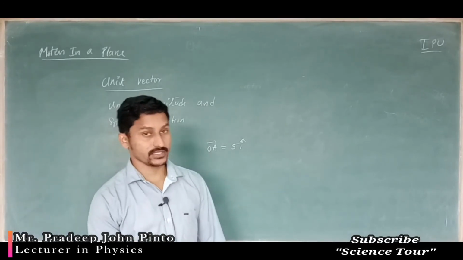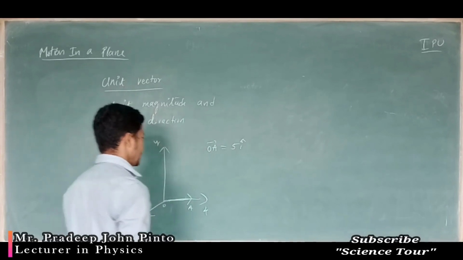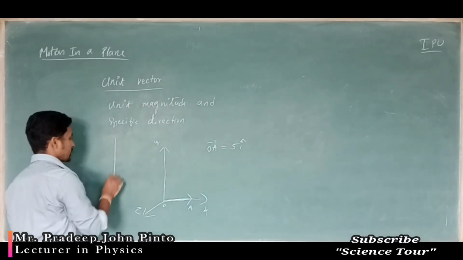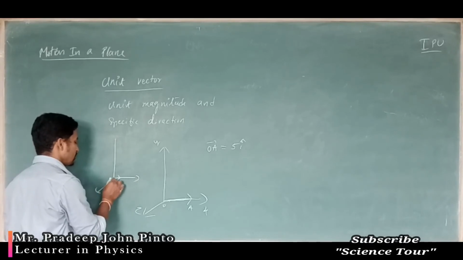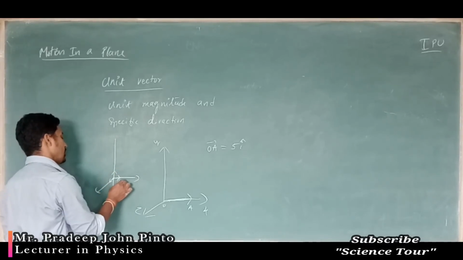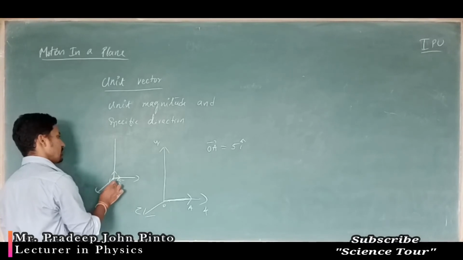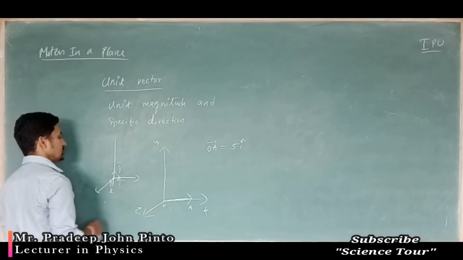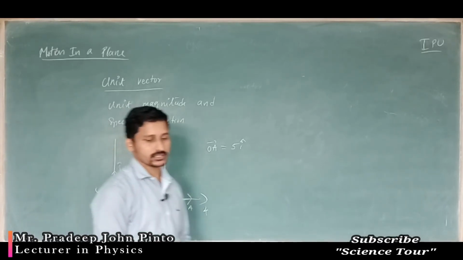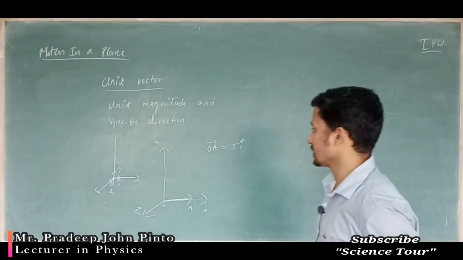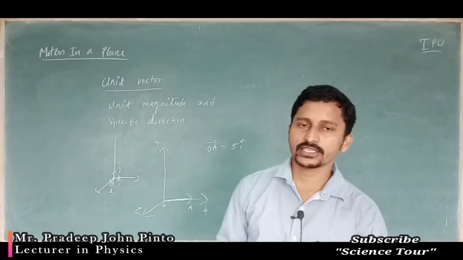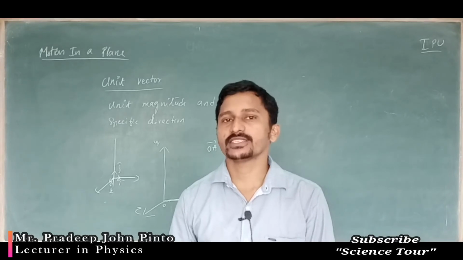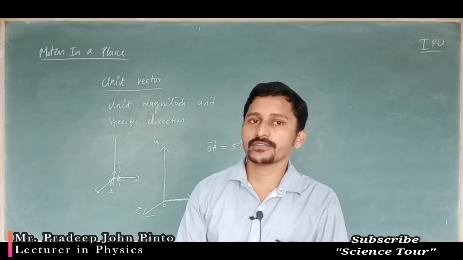5 times the unit vector. If I draw the diagram, the unit vector will be this much only, small, small, small: i, j, and k, isn't it? Like that it is. So unit vector is nothing but having unit magnitude and a specific direction. So what is that specific direction?